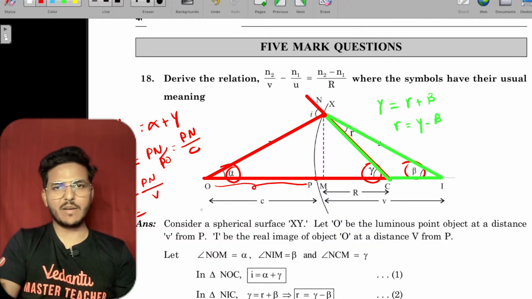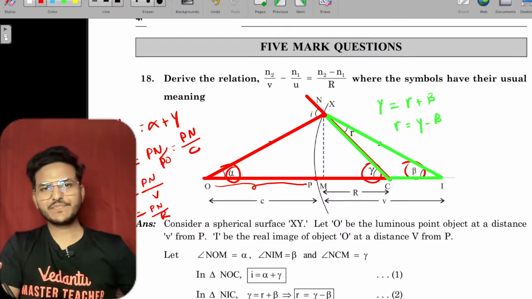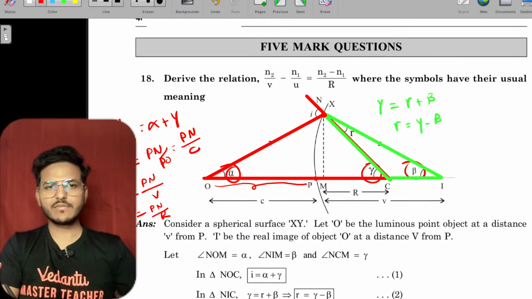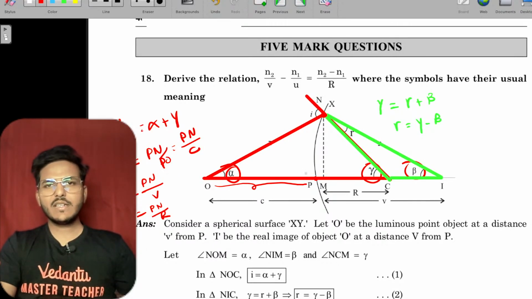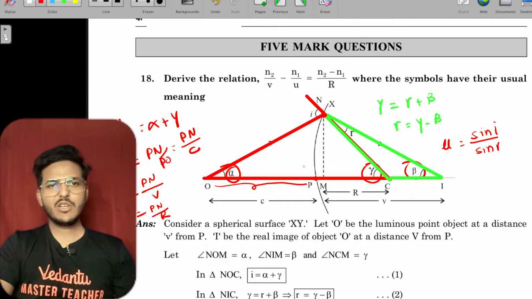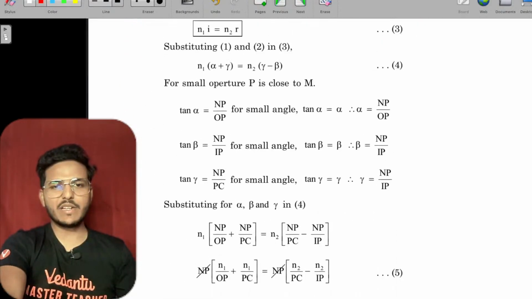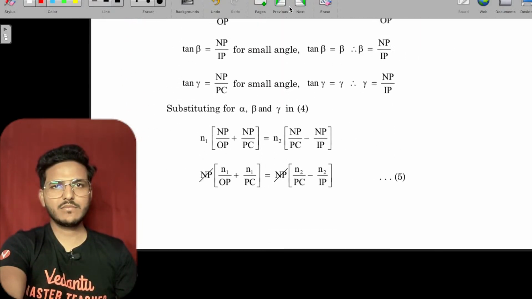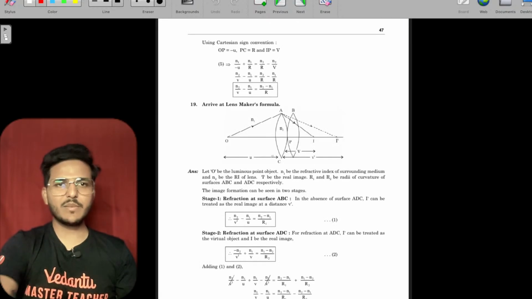And gamma is PN upon R. Okay? Just use Snell's law, mu equals sin i upon sin r. You have to find i and r and put them here. Okay, this is very simple.